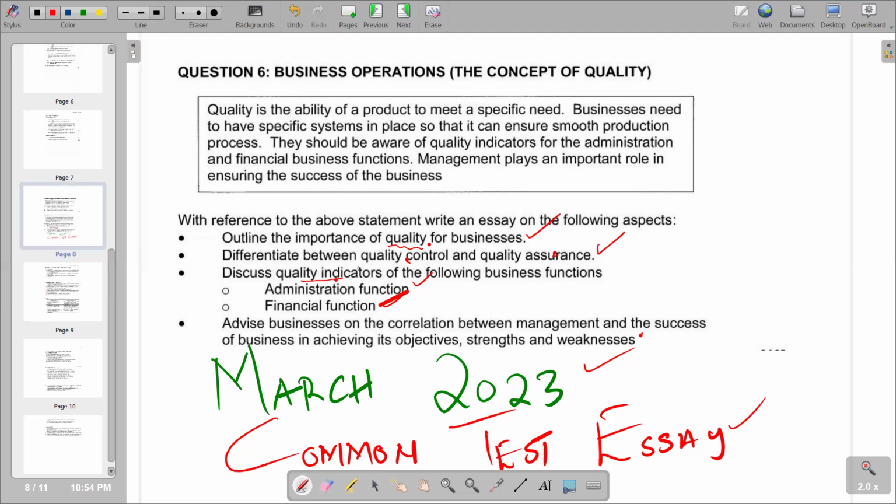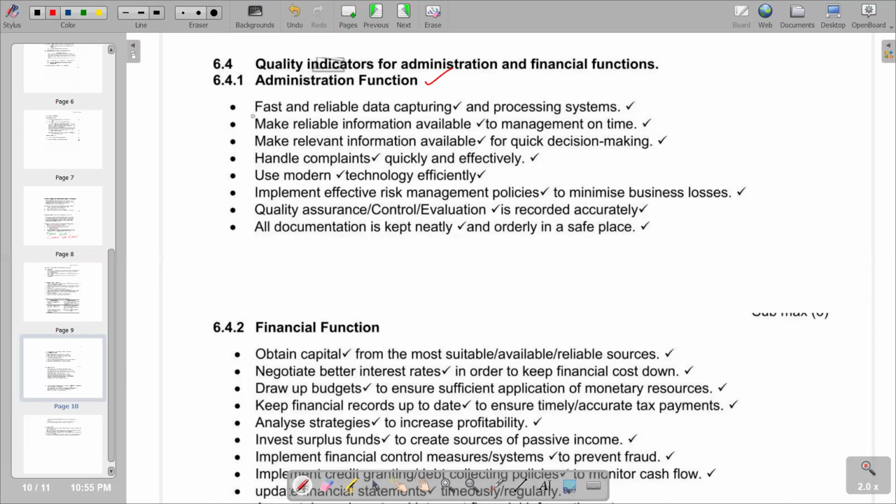So we are looking within that context at the administration function, but we know that the administration function involves organizing and supervising an organization or institution. So the issue of organizing and supervising is under the administration function, and it also involves planning, organizing, directing, and controlling. Some of the duties done under the administrative function include filing information, keeping data in storage, answering calls, and also welcoming and greeting guests. So within that context, we are now looking for quality indicators. We have that also articulated in our answer section, where we are going to look at the administration function first: reliable data capturing available to management and decision making.